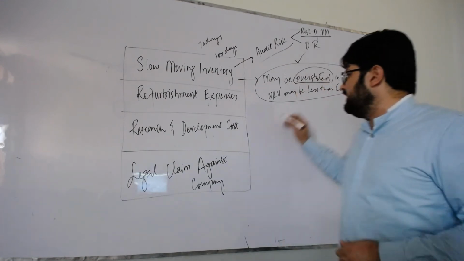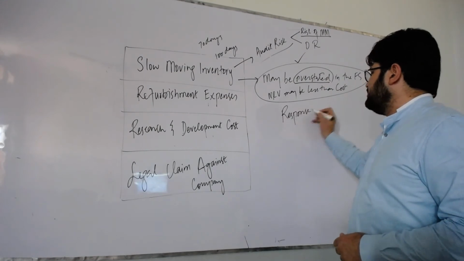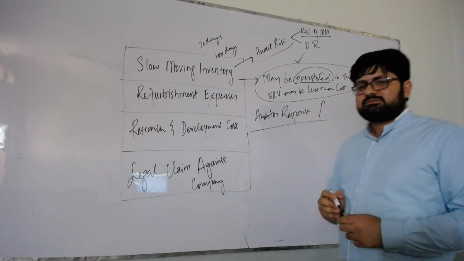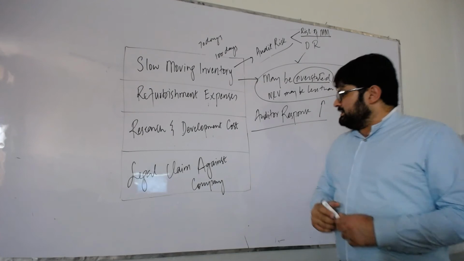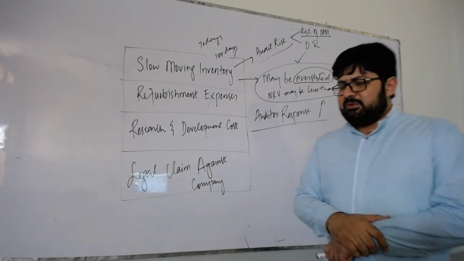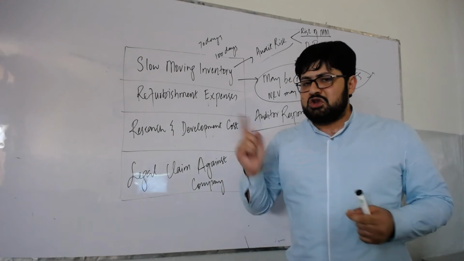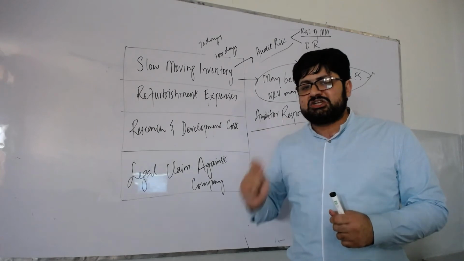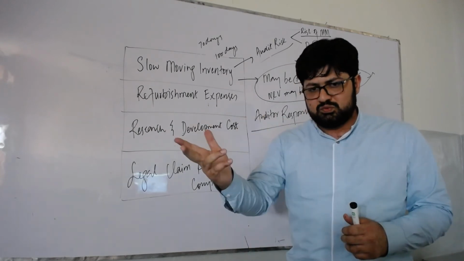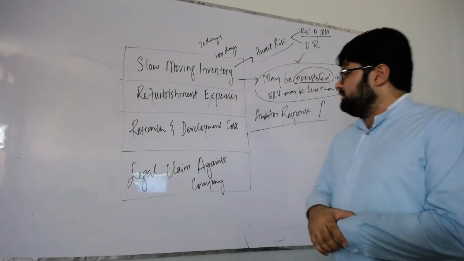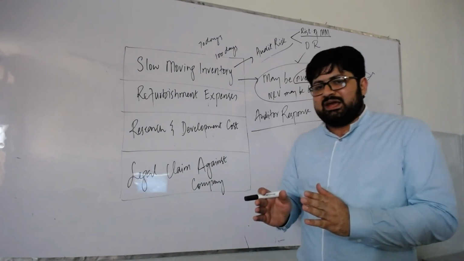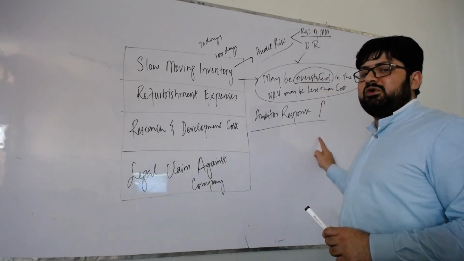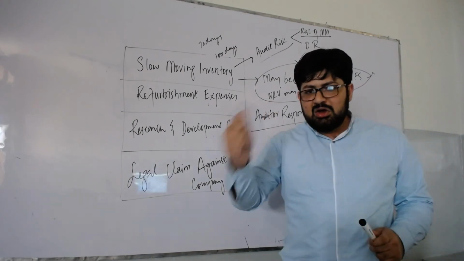Now, what will be the auditor's response to this risk? Now, students, listen, keep in your mind that audit response is not audit procedure. Audit response is the general direction of the auditor. Now, what will the auditor do? For example, you can say that the auditor will perform work whether the inventory is recorded at lower of cost or NRV or not. This will be the audit response.